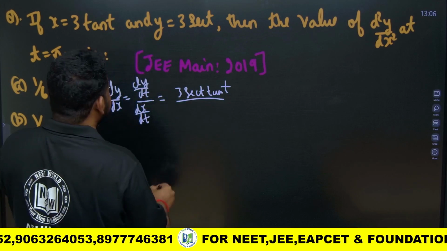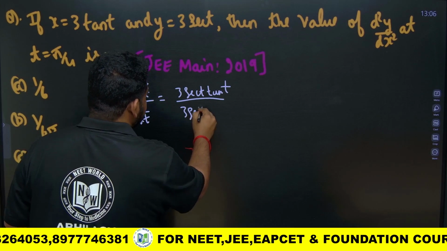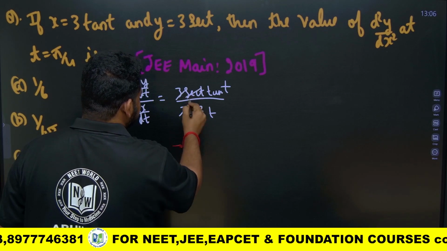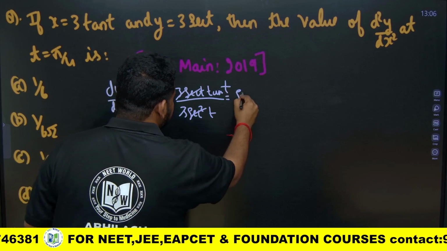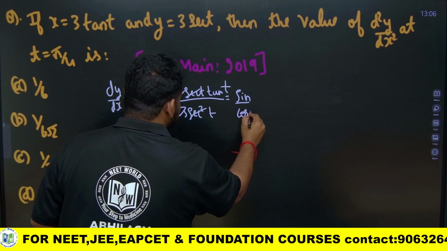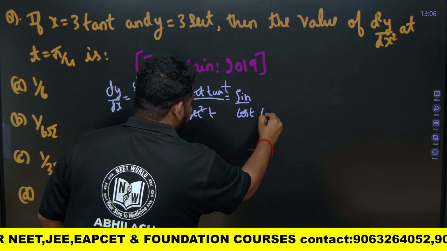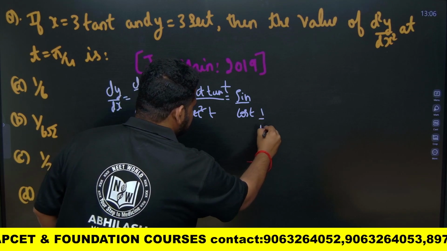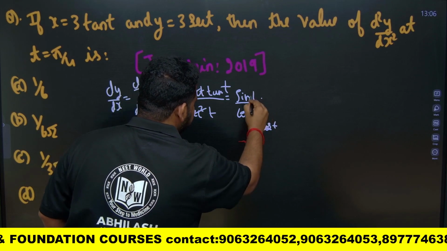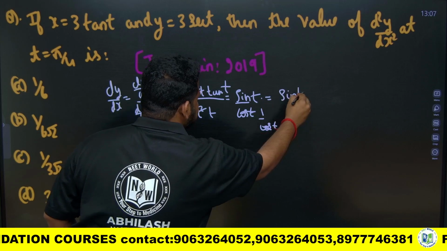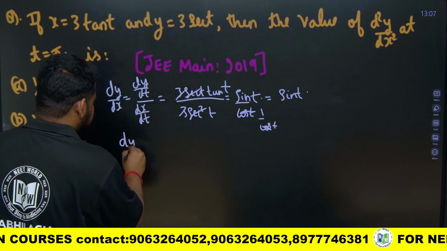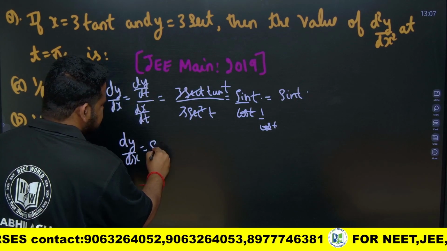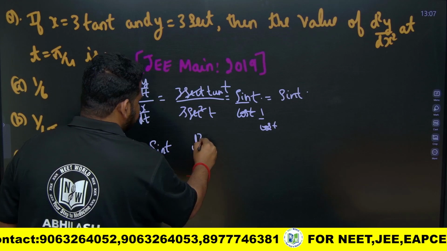And what about 3 tan t? It will become 3 secant square t. 3 cancels, secant cancels. So you will have sin by cos, and secant, if I write it in terms of cos, will become 1 by cos t. It will cancel. You will have only sin t. Now we got dy by dx. So dy by dx is sin t.